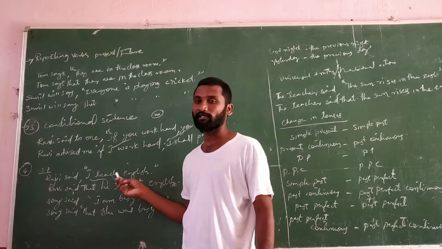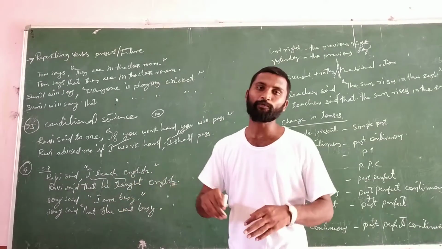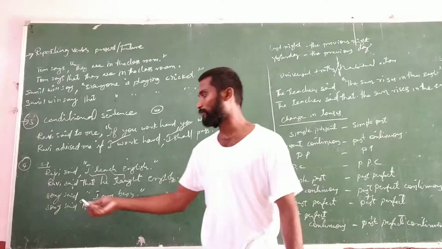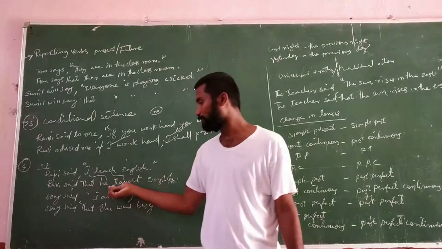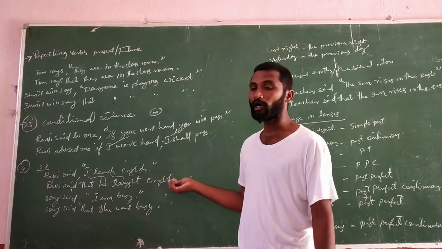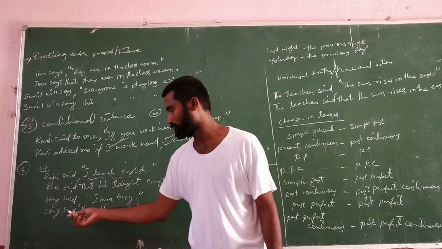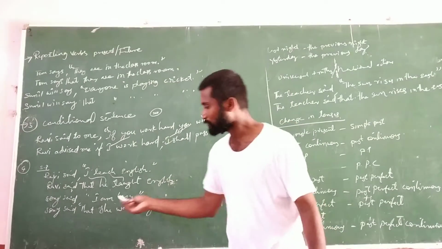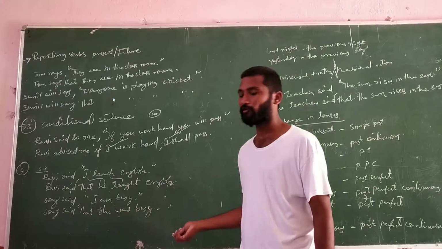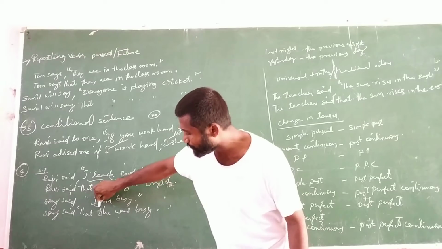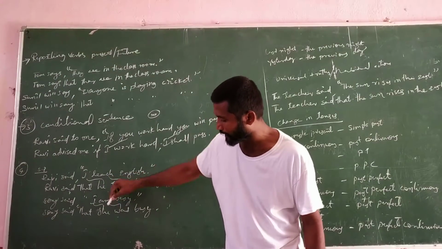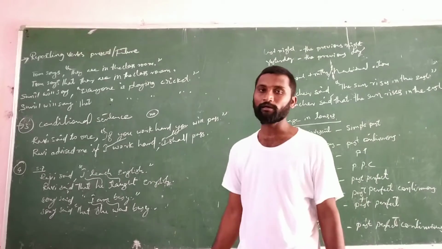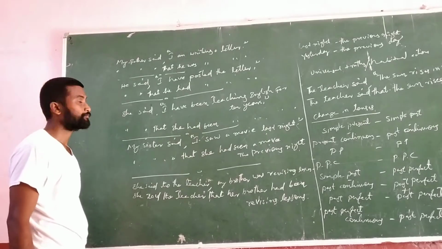Because it is simple present, we changed it into simple past tense. Next example: Soni said, "I am busy." Soni said that she was busy. I became she and am became was. This is the present status and this one is the past status.